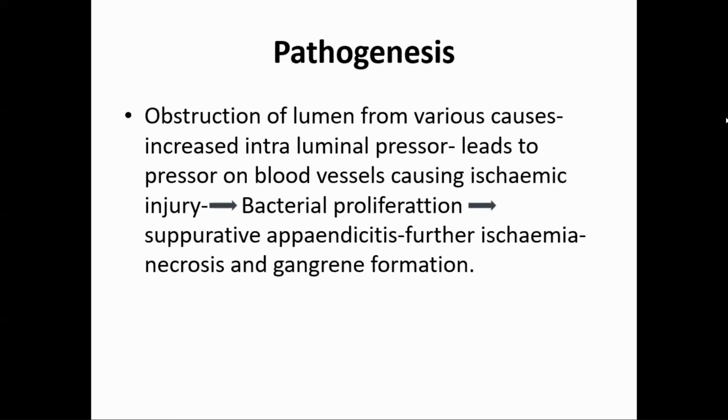So suppurative appendicitis and gangrenous appendicitis. The main cause is obstruction and blockage of secretion, leading to increased luminal pressure, ischemic injury, superadded infection, then further ischemia leading to gangrene formation. So this is the pathogenesis.